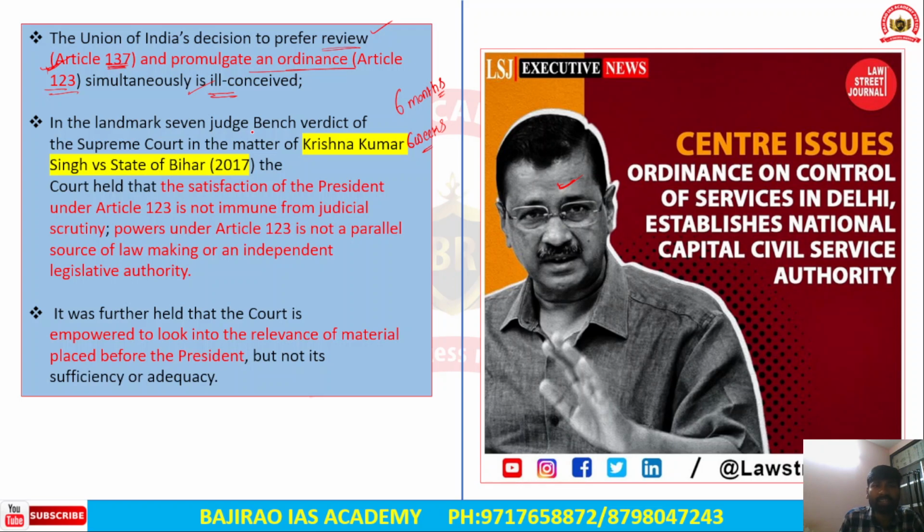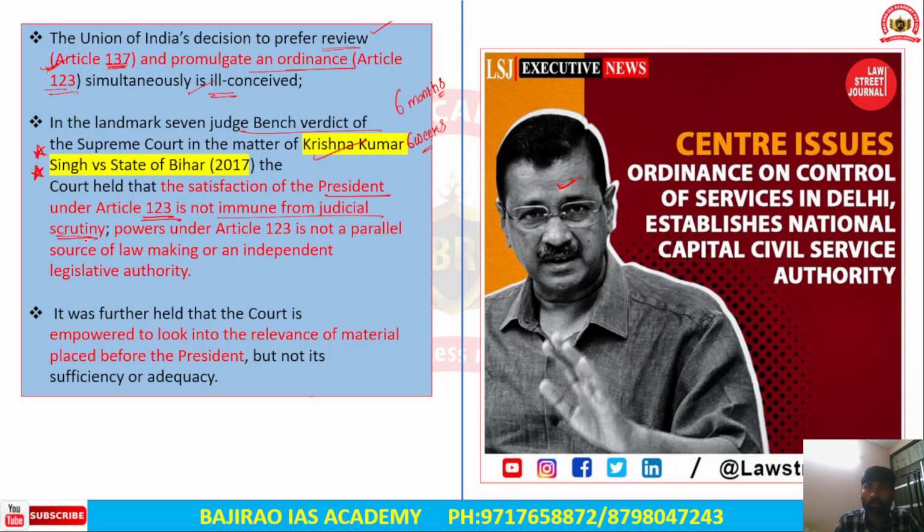So in the landmark 7 judge bench verdict of the Supreme Court, in Krishna Kumar Singh versus State of Bihar, 2017, please remember this case, the Constitution bench of the Supreme Court held that the satisfaction of the President under Article 123 is not immune from judicial scrutiny.